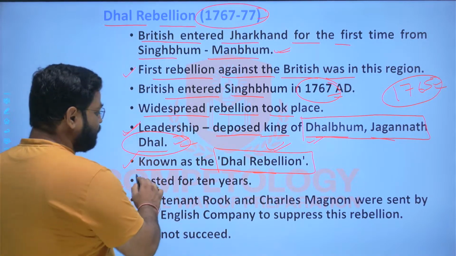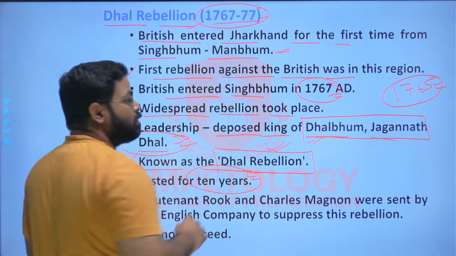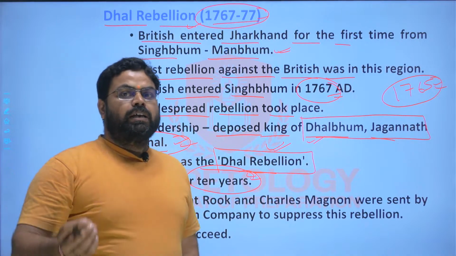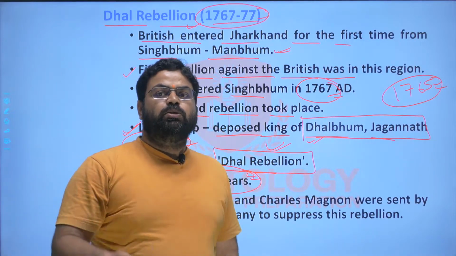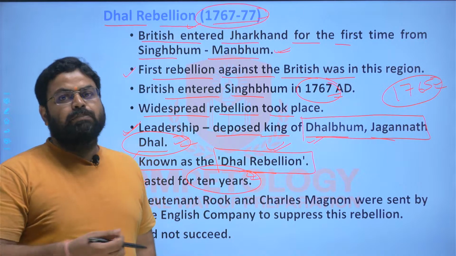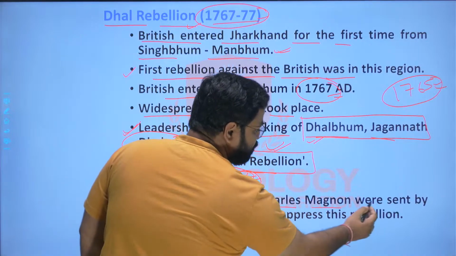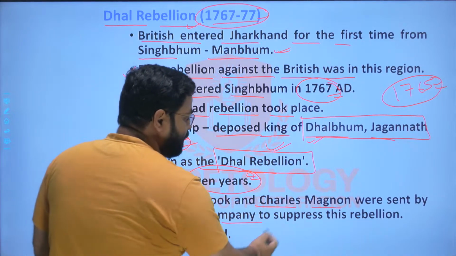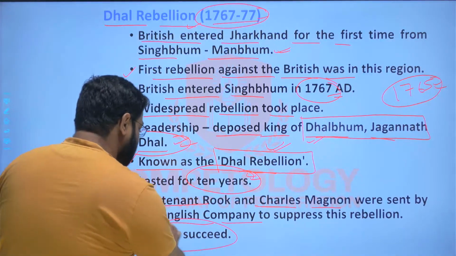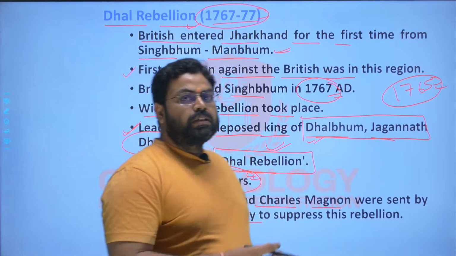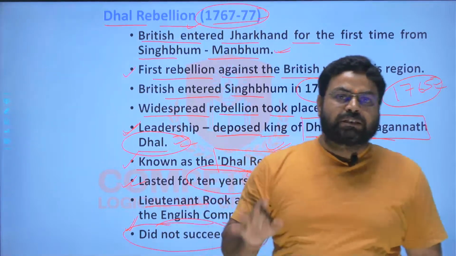And here it lasted for 10 years, from 1767 to 1777, and the Britishers had to spend too much of their resources and had to send too much military power to suppress this rebellion. They had sent Lieutenant Rooke and Charles Morgan to suppress this rebellion. The company sent them, but the Britishers themselves did not succeed in suppressing the rebellion.